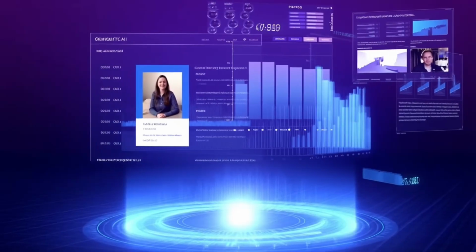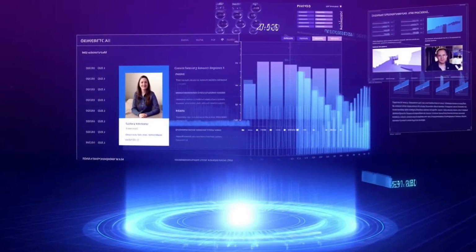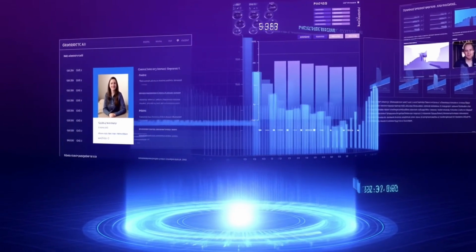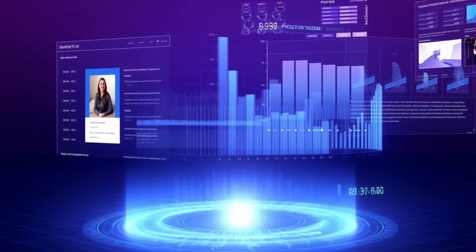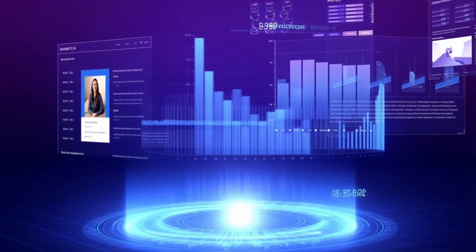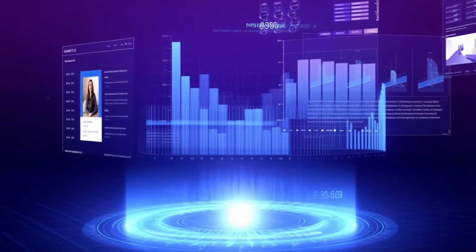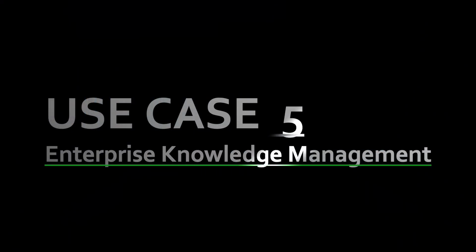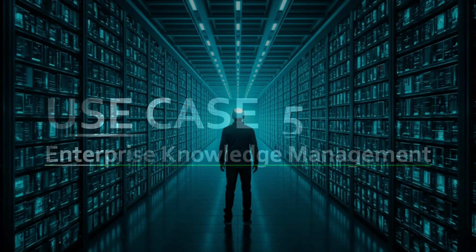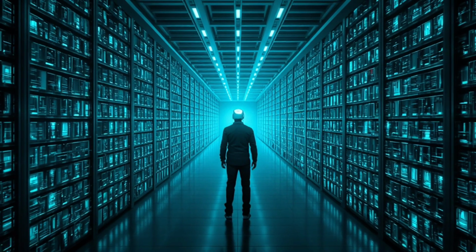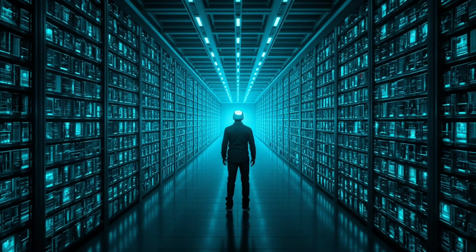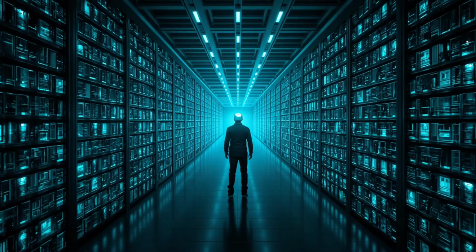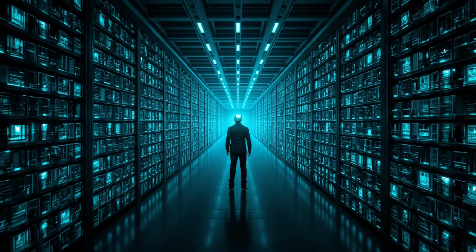Use case 4, multimodal workflows. M3 is natively multimodal. It was not trained on text and then retrofitted with vision. Images, charts, diagrams, and documents with visual elements are all fair game. This matters if you are building agents that need to process screenshots, analyze UI layouts, or interpret visual data alongside text. Use case 5, enterprise knowledge management. With 1 million token context, you can give M3 an entire company knowledge base, product documentation, customer history, and conversation logs, and have it serve as an intelligent layer that understands everything about your business.